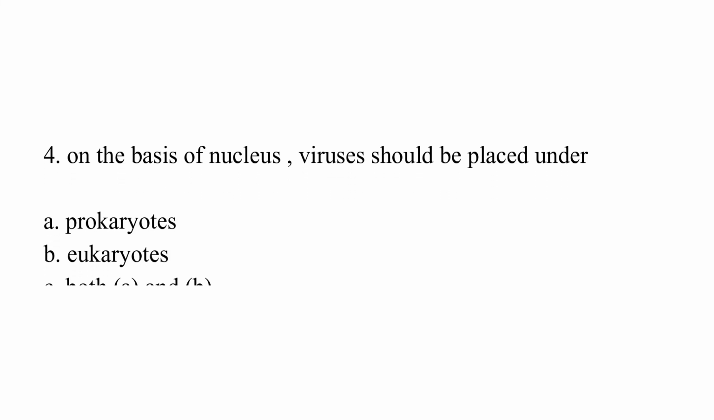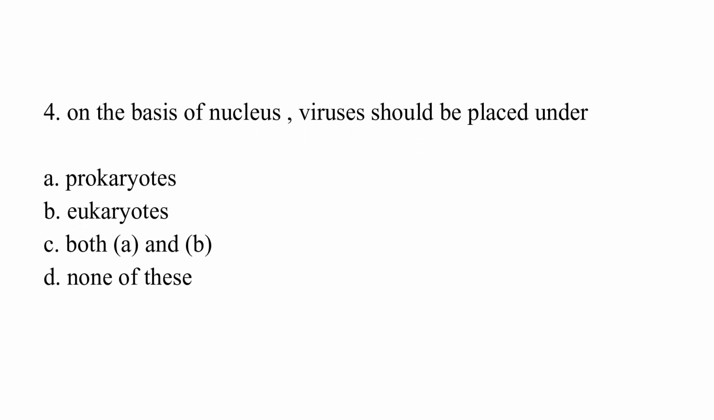On the basis of nucleus, virus should be placed under option A, prokaryotes. Option B, eukaryotes. Option C, both A and B. Option D, none of these. The correct answer is option A, which is prokaryotes.